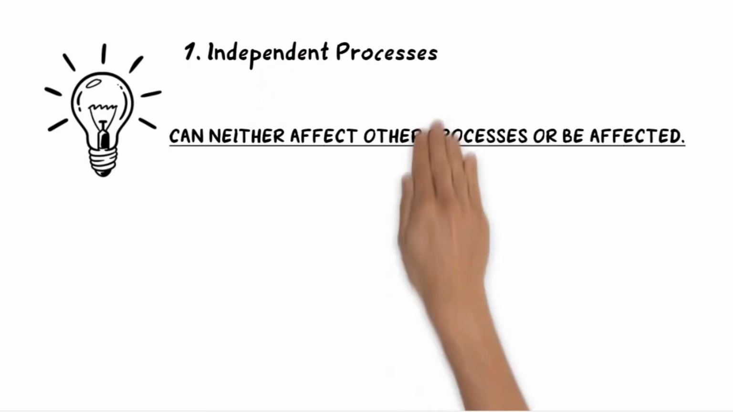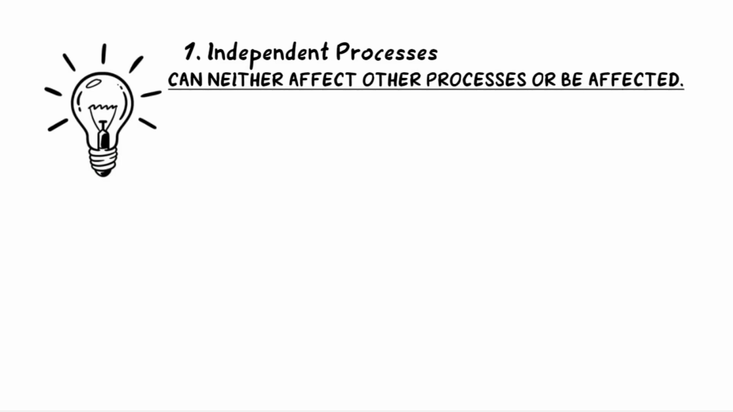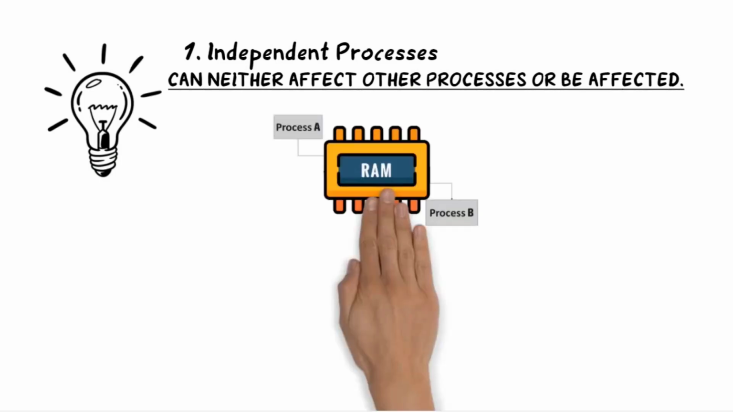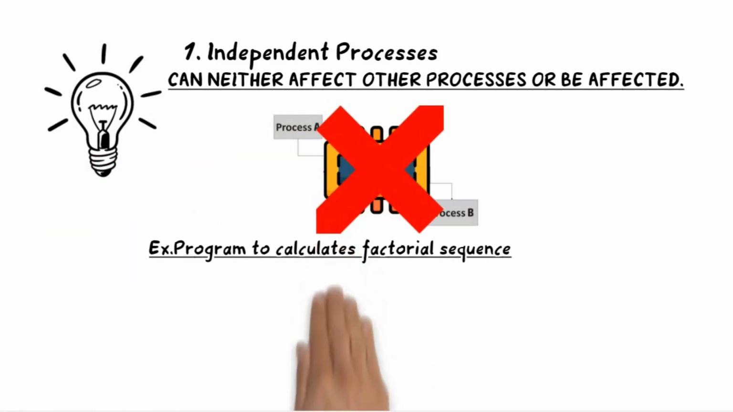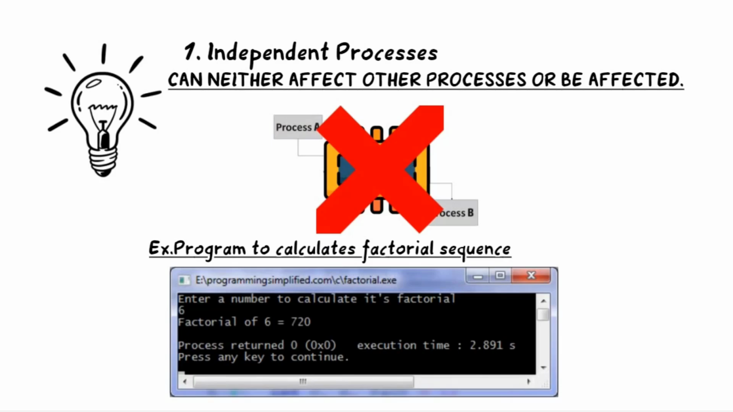For better understanding, let's understand the two types of process. First, independent processes are those that can neither affect other processes nor be affected by other processes. Meaning there is no shared state between processes: memory, file system. An example: an isolated program that calculates a factorial sequence. Only input alone determines the output.